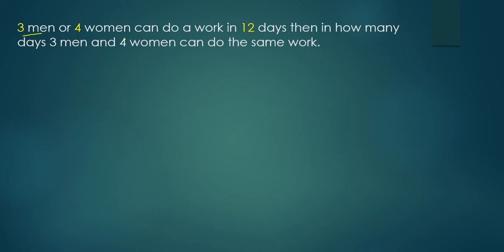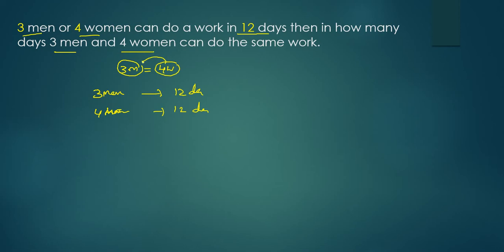3 men or 4 women can do a work in 12 days. Then in how many days 3 men and 4 women can do the same work? Simple. 3 men taking 12 days. 4 women are also taking 12 days. It means 3 men's efficiency is equivalent to 4 women's efficiency. Clear? Now you can replace 3 men with 4 women, or you can replace 4 women with 3 men.